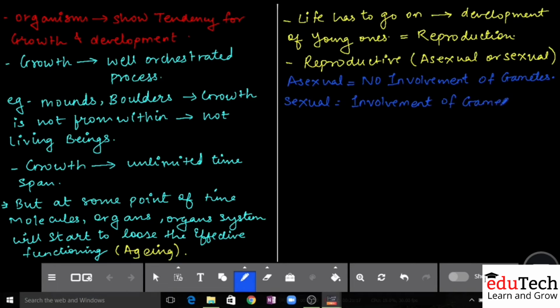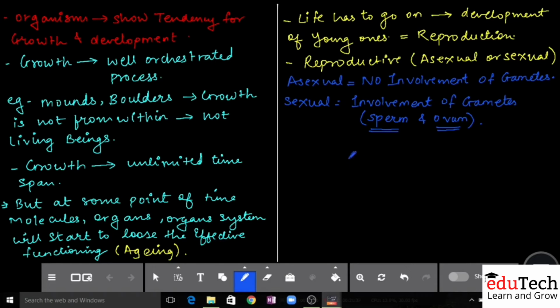Now gametes, namely, guess करो जरा, yes, very good, sperm and ovum. Sperm being the male gamete, ovum being the female gamete as far as sexual reproduction is concerned.